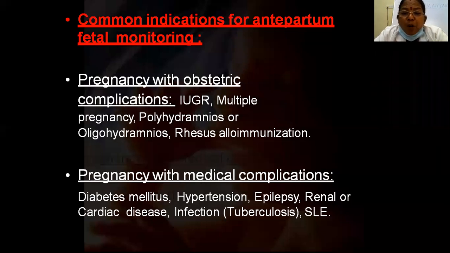The first is pregnancy with obstetric complications. The commonest complications are intrauterine growth retardation, multiple pregnancies, polyhydramnios or oligohydramnios, and Rh isoimmunization. Then pregnancy with medical complications: diabetes mellitus, hypertension, epilepsy, renal or cardiac disease, and infections. The most important in India is still tuberculosis, which is very common. Then SLE and other autoimmune disorders.